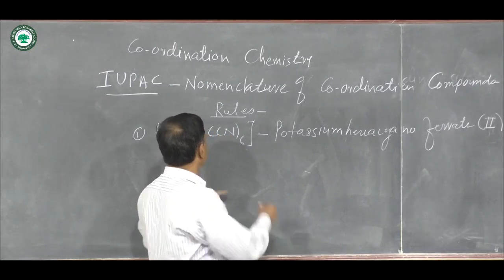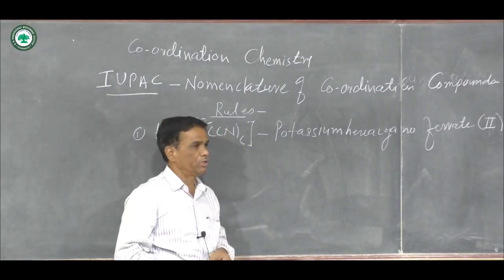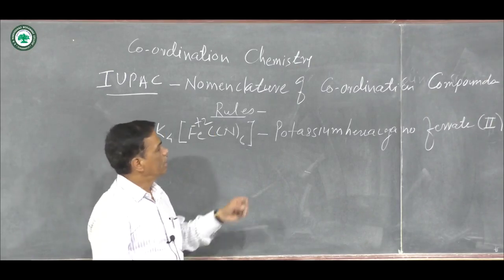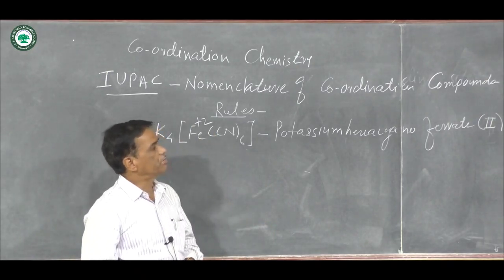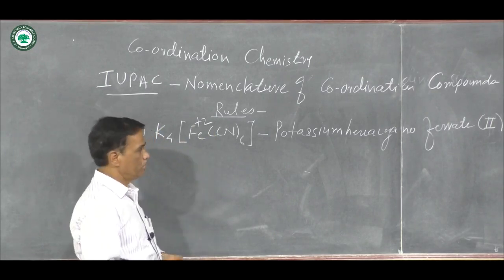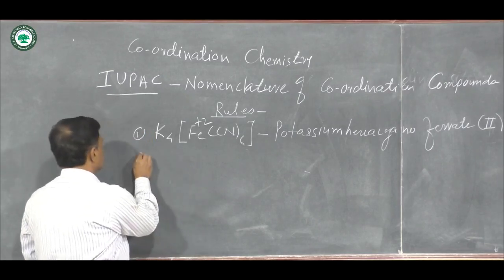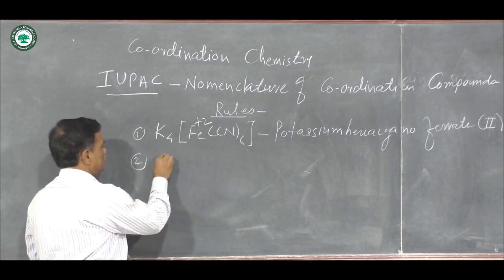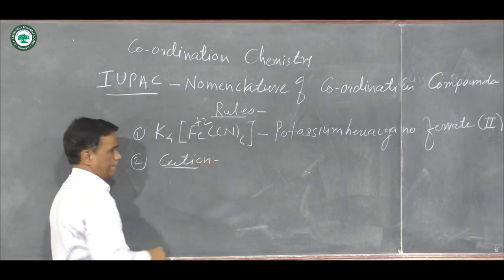Here the charge on iron is +2, therefore the Roman numeral II is used, and the name of this complex compound is potassium hexacyanoferrate(II). The second rule is when there is a formation of a cationic complex.